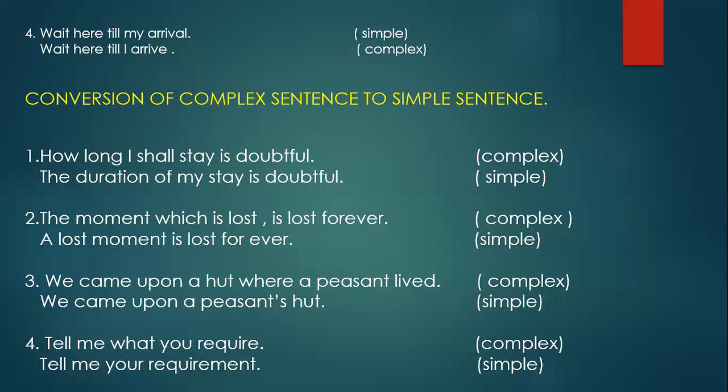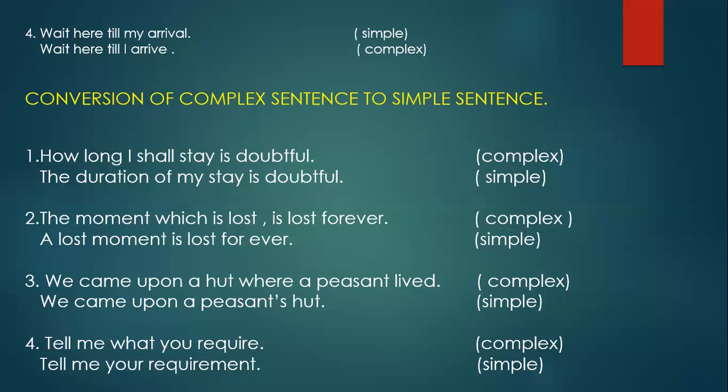Now third: We came upon a hut where a peasant lived. See, we came upon a hut, that is the main clause. Where a peasant lived, if you take only that clause, it's not complete. The meaning is not complete. So one main clause, we came upon a hut, and where a peasant lived, the subordinate clause.